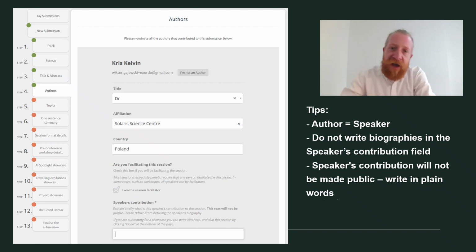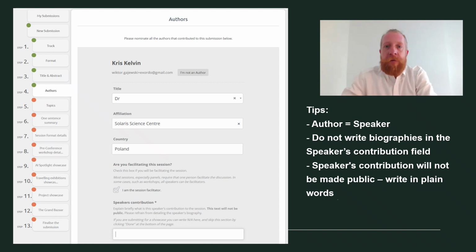Besides email, affiliation and country, we need a short text about each speaker's contribution to the session. This is another important part that reviewers will look at, but this will not be published in the public program. Please write here in plain words what this speaker is bringing to the session and avoid detailing your speaker's biographies here.